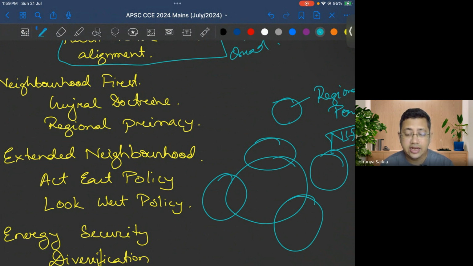So the extended neighborhood is also very important for us, not only for our economic needs, because those are resource-rich regions. West Asia in oil, natural gas, Central Asia again resource-rich, ASEAN countries very much resourceful countries. Trade and investment are relevant. Then Japan, Philippines, it's self-explanatory.